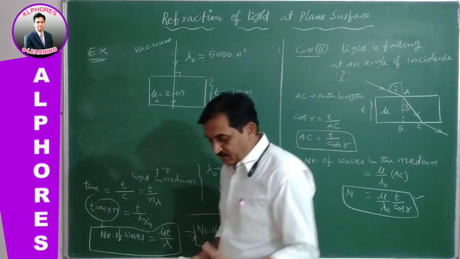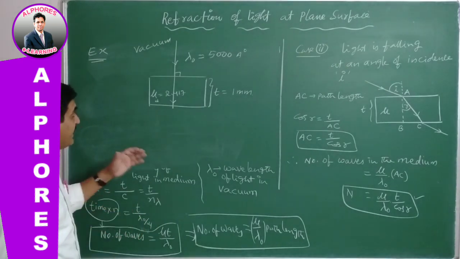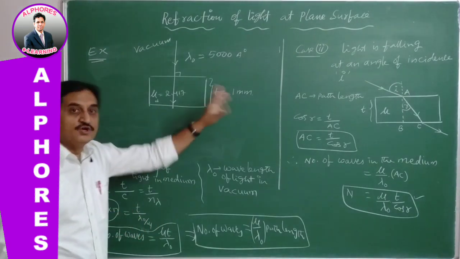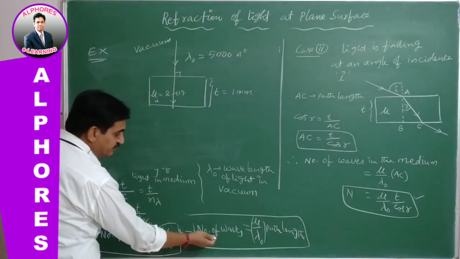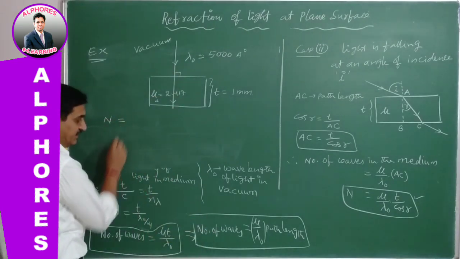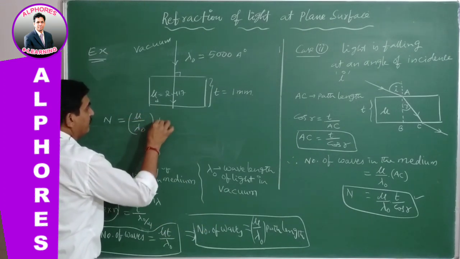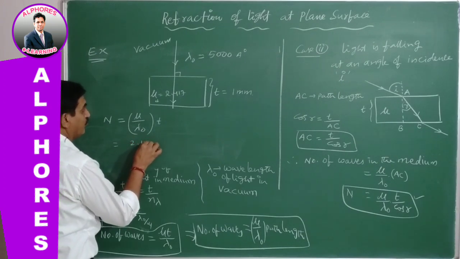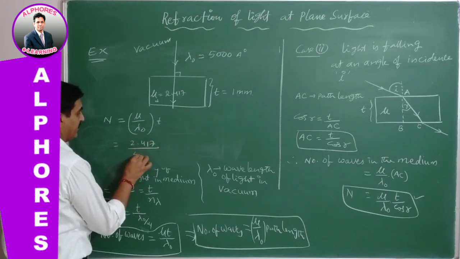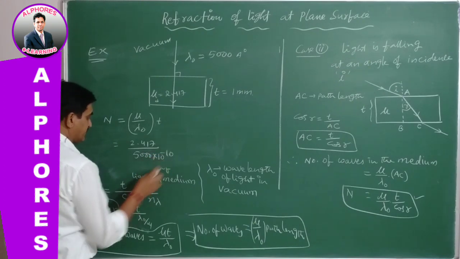Then the number of waves accommodated in the diamond, as the light travels through 1 millimeter in the diamond: the formula for normal incidence is number of waves equals mu by lambda naught into path length. Mu is 2.417, lambda naught is 5000 angstrom units, converted into meters, 10 power minus 10.